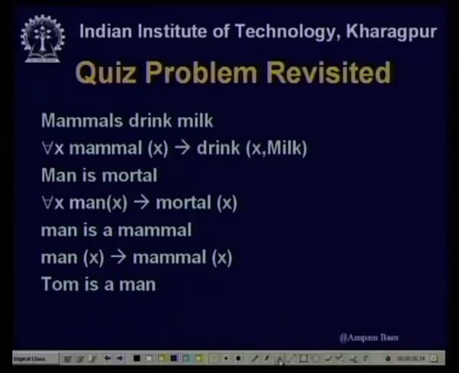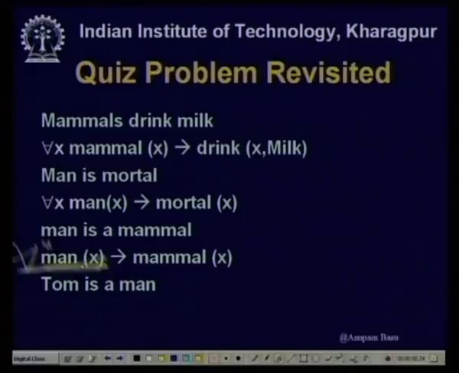So, I should select... here I should have written for all x with some color. All right, this was a mistake here.